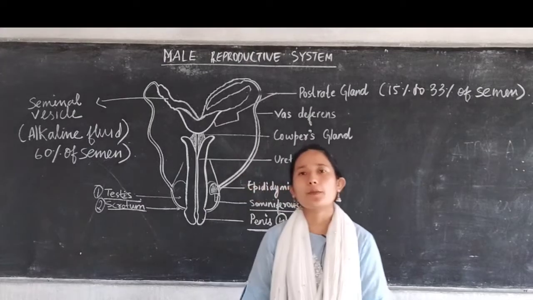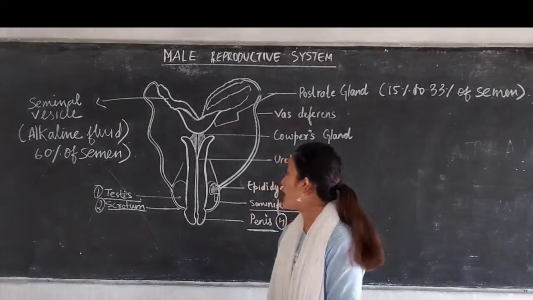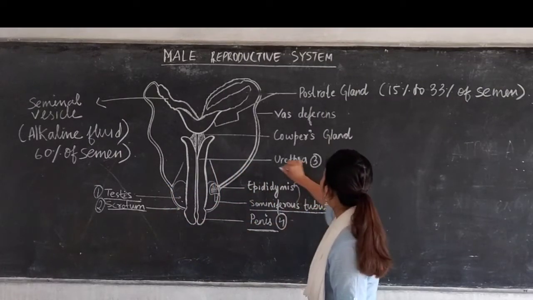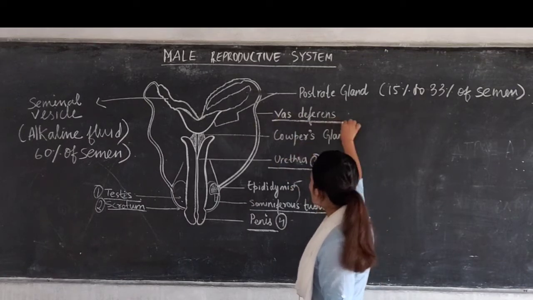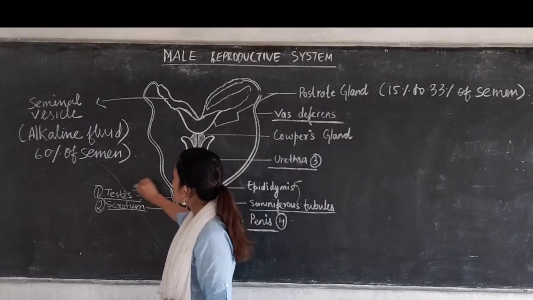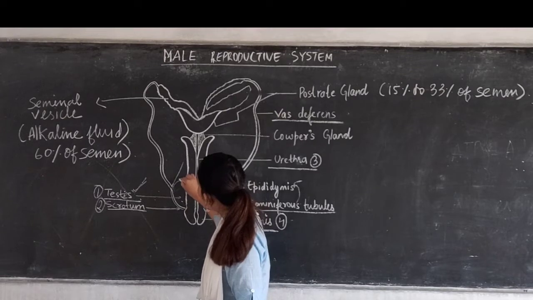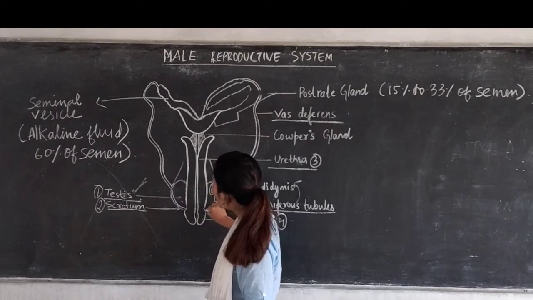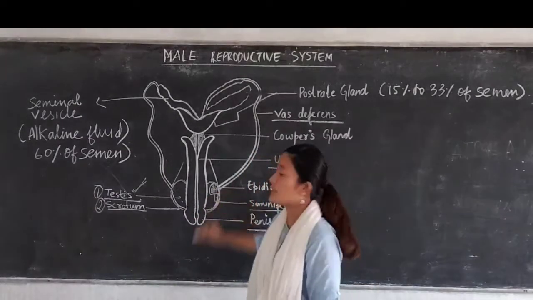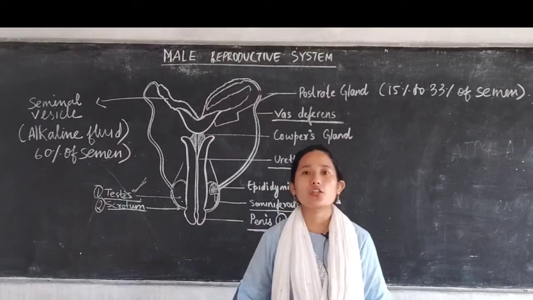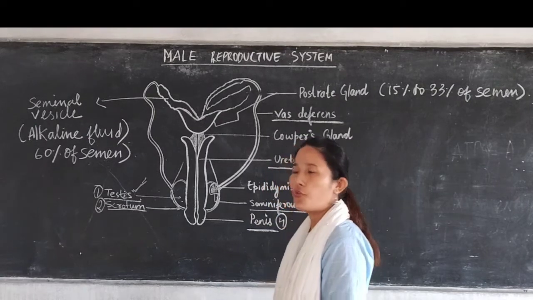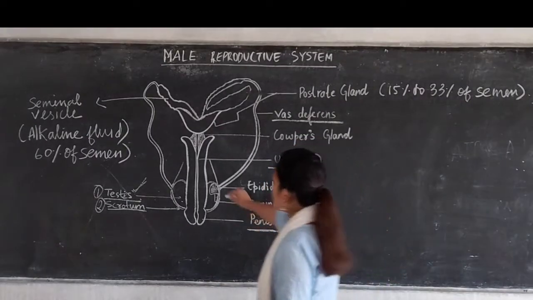So the main important parts of your male reproductive system are your testes, then you have the urethra, the vas deferens and the penis. First, let us learn about testes. Testes are oval shaped structures which extend out of your abdomen, and here in the testes, sperm production and maturation take place. Sperm production takes place in a fluid called semen, here in your testes.